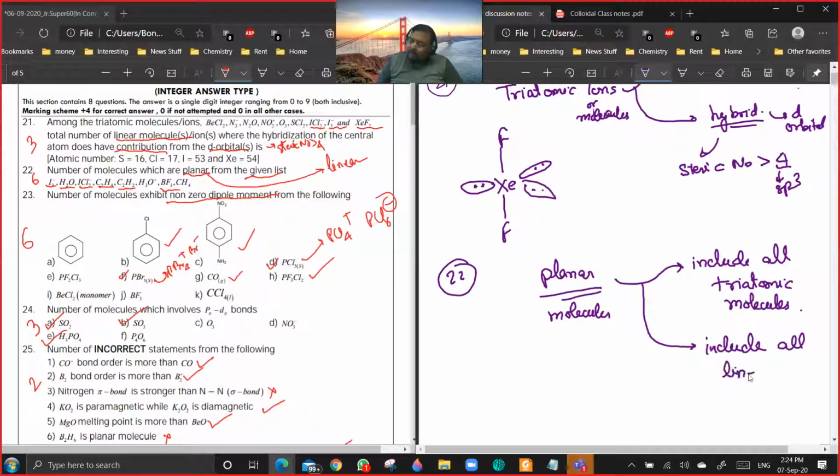How can a linear molecule be planar? See, a line is a subset of a plane. Are you getting my point? Suppose this whole paper is a plane. Okay, so I am putting H, C, triple bond, C, H. Aren't all the 4 atoms on the same plane?